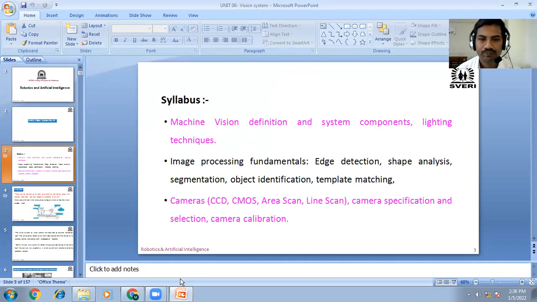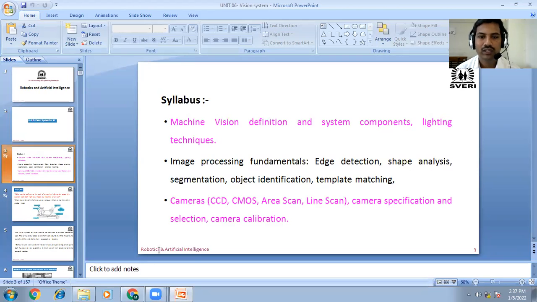After that, we have discussed some of the image processing fundamentals, which are edge detection, shape analysis, segmentation, object identification, and template match. Okay, these many contents or parts we have already covered.